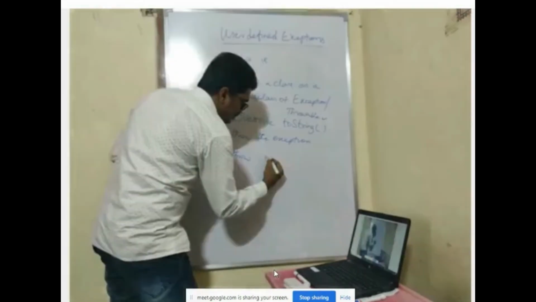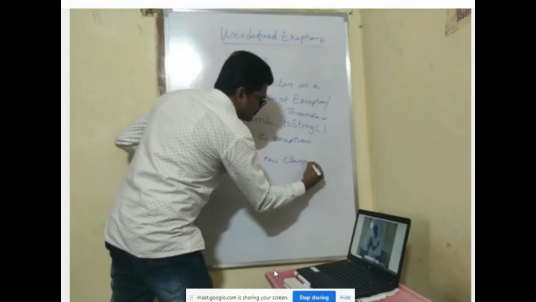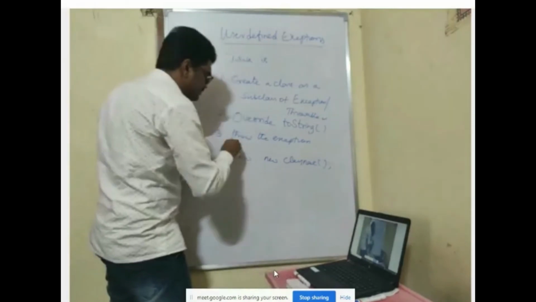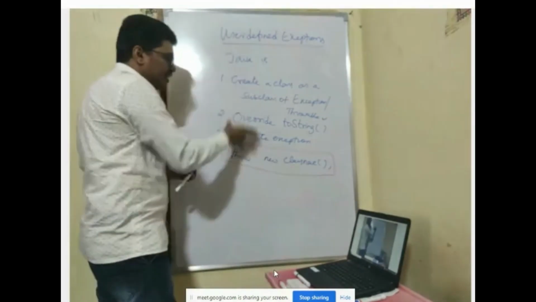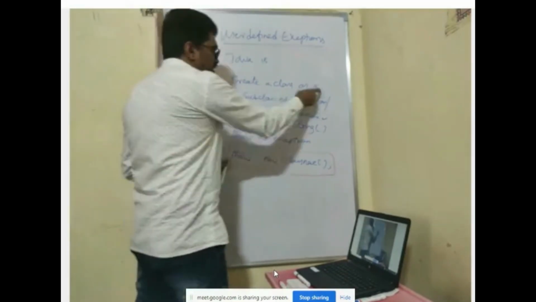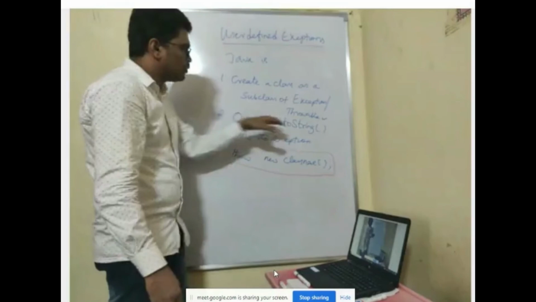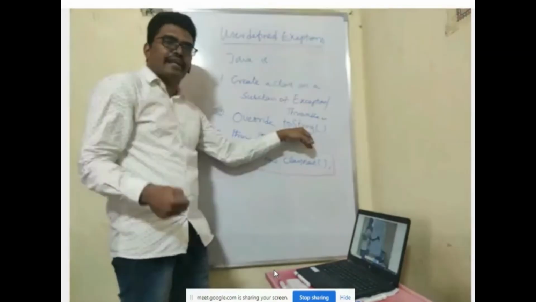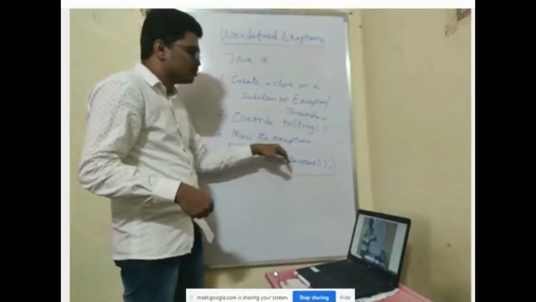Throw new, followed by the class name of the class that you created in step 1. This is what you have to do. So these are the 3 steps. First, create a class as a subclass of exception or throwable. Second, override the toString method, where you provide the string description of the exception generated. The third is to throw the exception.